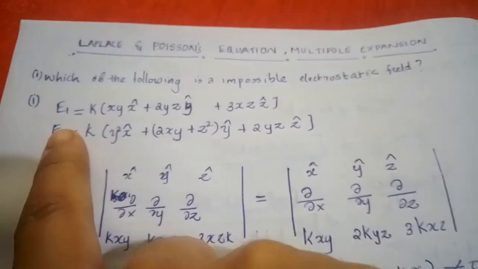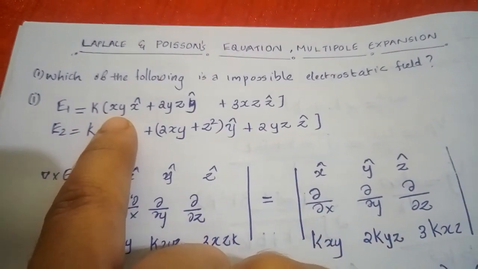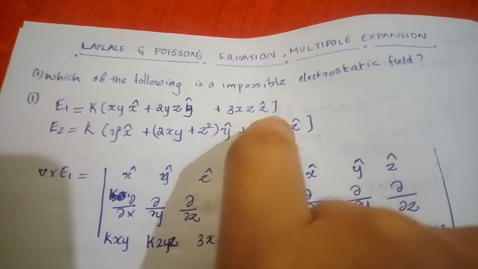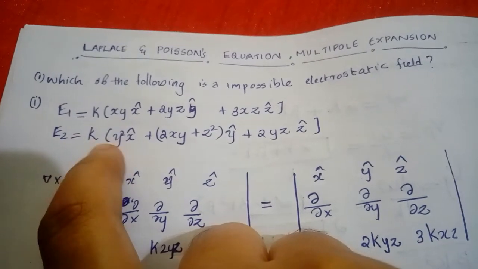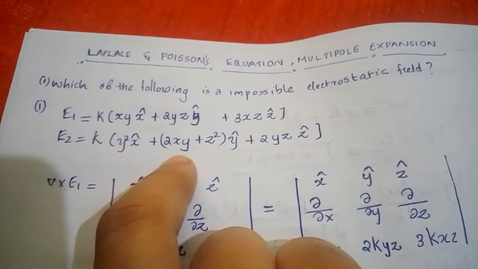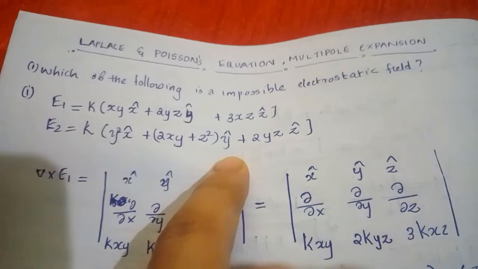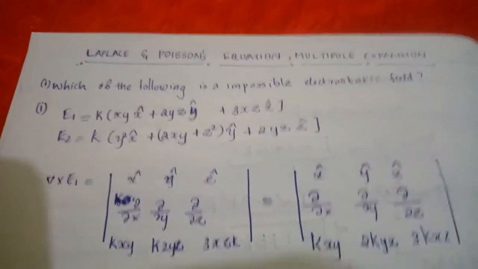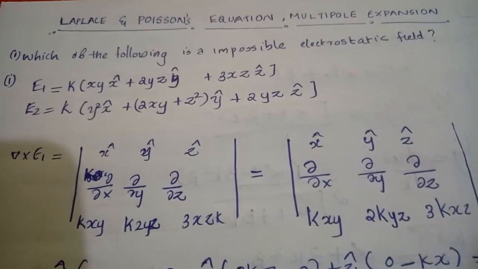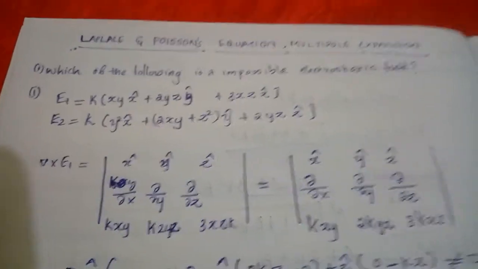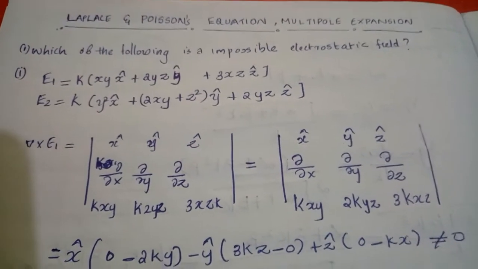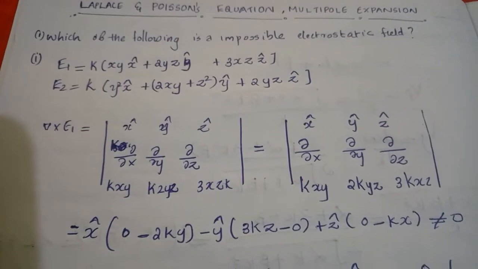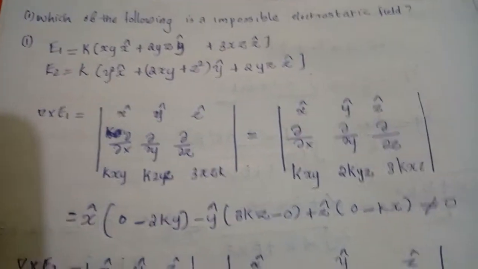E1 is equal to k(xy x cap plus 2yz y cap plus 3xz z cap). E2 is equal to k(y square x cap plus (2xy plus z square) y cap plus 2yz z cap). What is the condition to check whether it is an electrostatic field or not? We have to check del cross E. For an electrostatic field, it should be a conservative field, so del cross E is equal to 0.